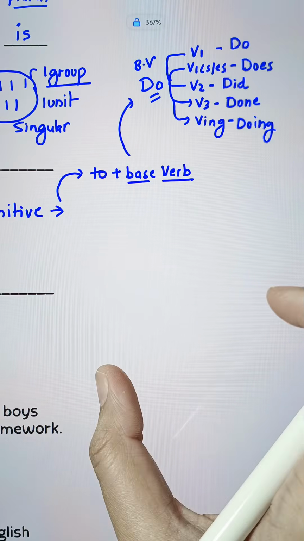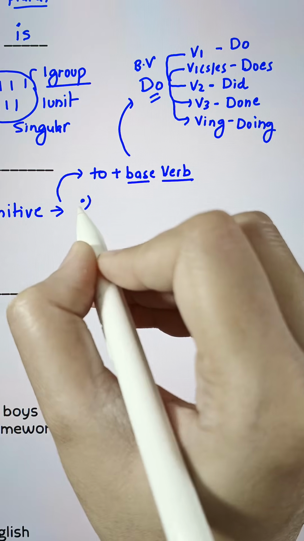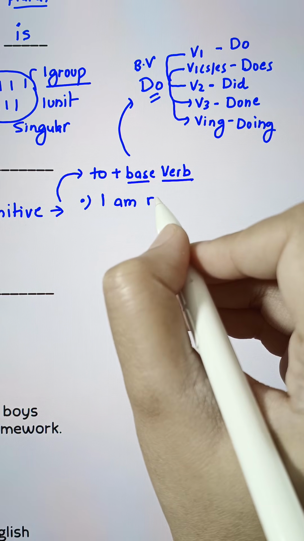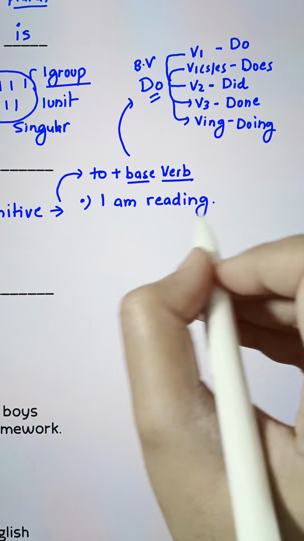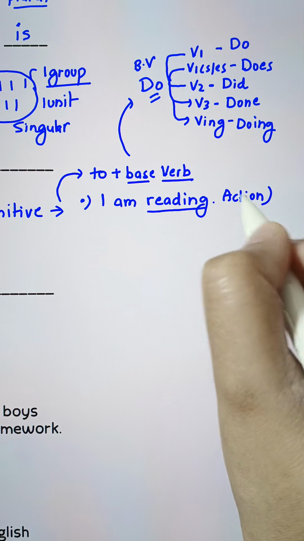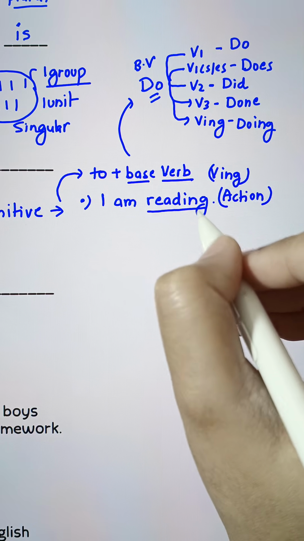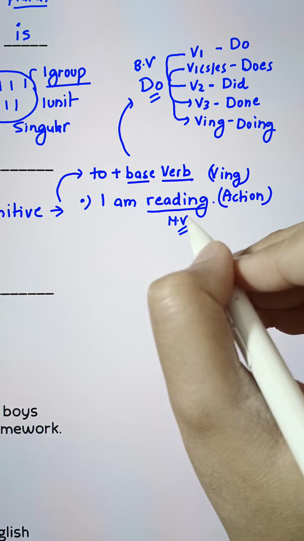So base verb is clear. I'd give you some examples. The first example is I am reading. It's an action. I am reading. Reading is an action, is a verb. It's the ing form of the verb. So an action is going on. It's the main verb of the sentence.